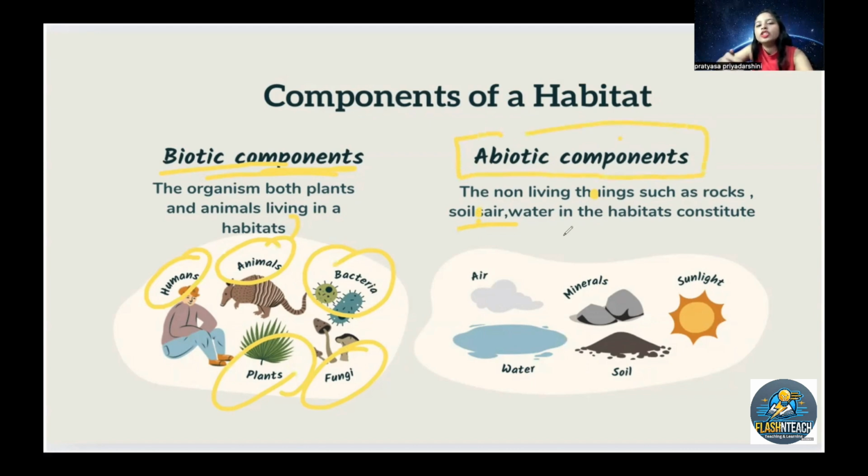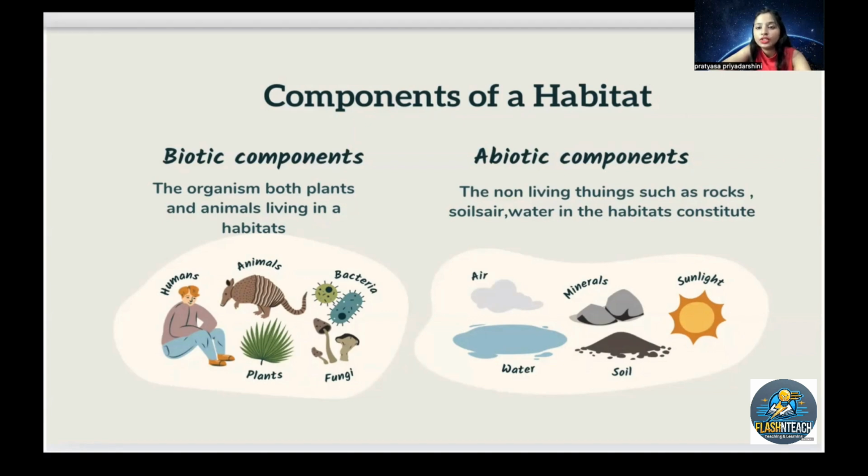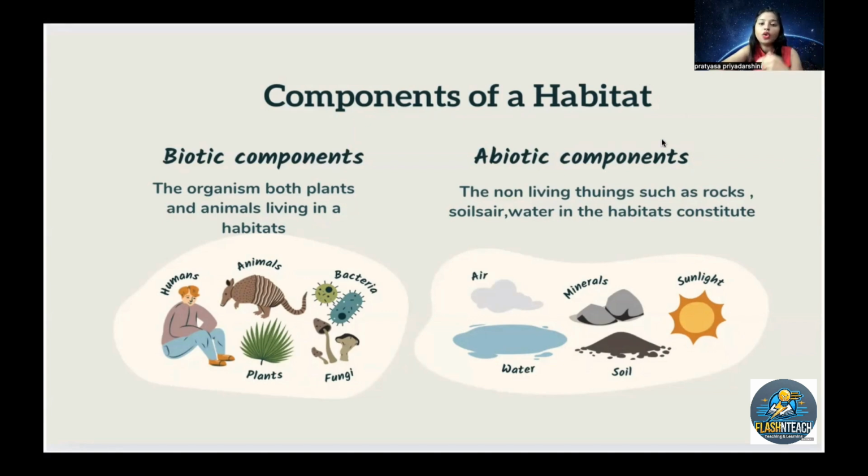Okay. But all the non-living things, such as rocks, soils, air, water, constitute abiotic components, right? So abiotic components means non-living things. We can say air, minerals, sunlight, soil, water, everything. So these are called our abiotic components, right? So how many components are there in a habitat? Two types of components are there in a habitat. The first one is the biotic component where all the living organisms are considered, and the second one is the abiotic component where all the non-living things we are considering.